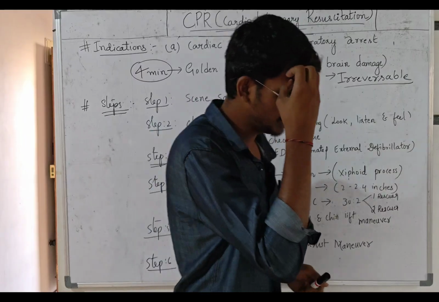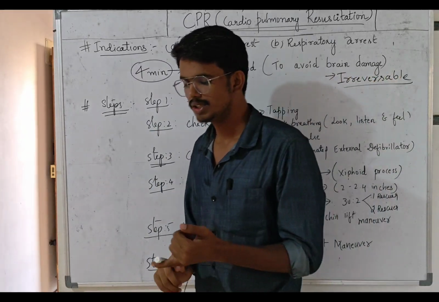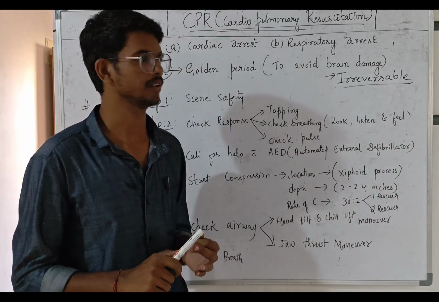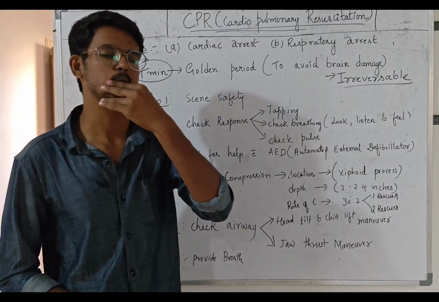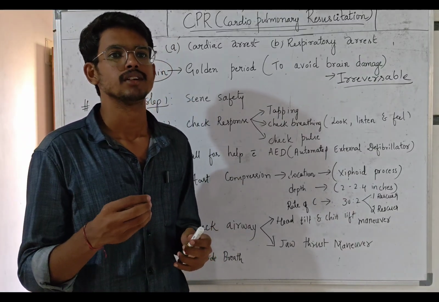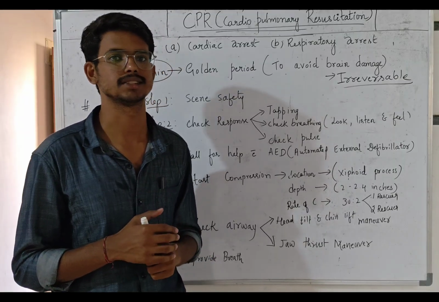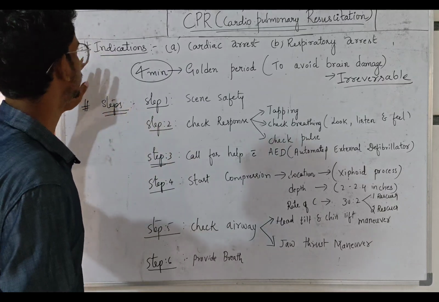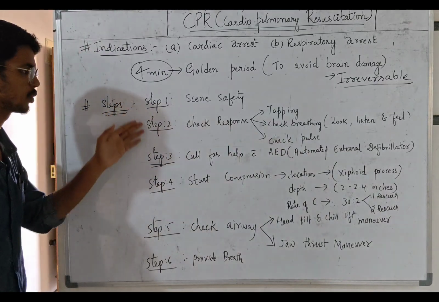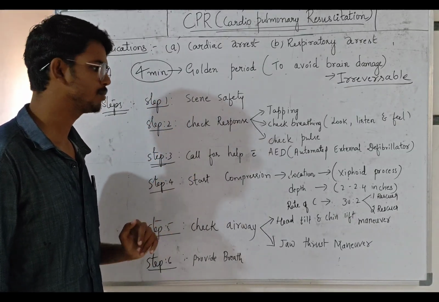In this class we discussed CPR, and we already completed this procedure. What BLS is and what ACLS is, we already know. Next, the definition: cardiopulmonary resuscitation is a life-saving procedure where we revive the heart and the lungs. That's all, in simple terms we can write. The indications we already discussed, and there are a total of 6 steps: see safety, check response, call for help, start compression, check airway, and provide breaths.